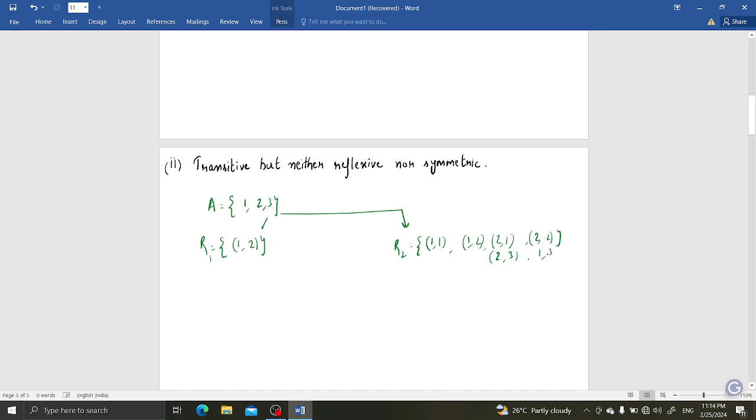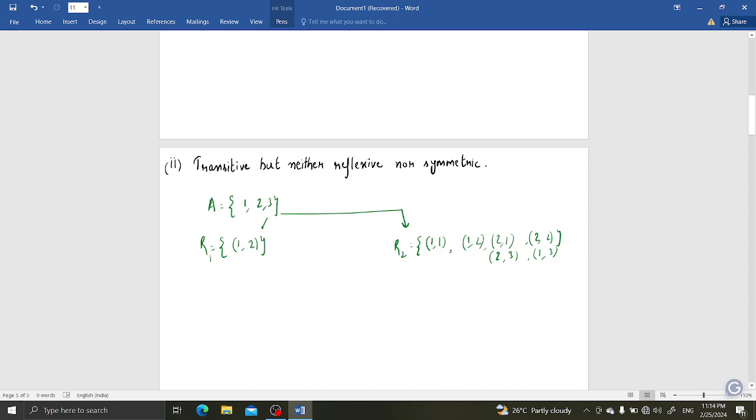Let's put (1, 3) also. Now check: (1, 1) is there, (2, 2) is there, but (3, 3) is not there, so it is not reflexive. Is it symmetric? (1, 2) is there, (2, 1) is there. But (2, 3) is there and (3, 2) is not, so it is not symmetric.